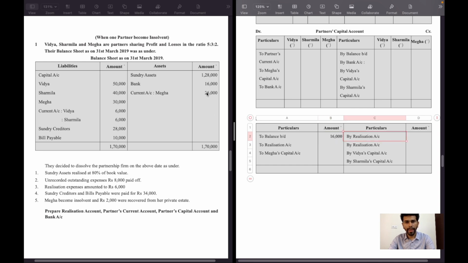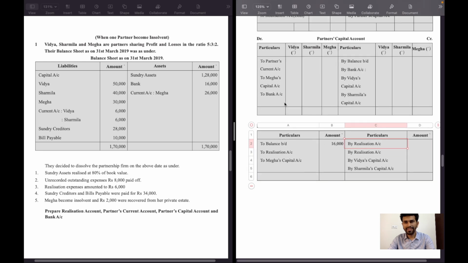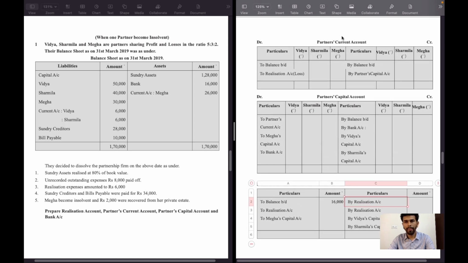Current account of Megha, 26,000 rupees. Remember, current account is on the balance sheet asset side and assets have a debit balance. So on partners' current account debit side, to balance brought down, 26,000 rupees will come in the column of Megha.